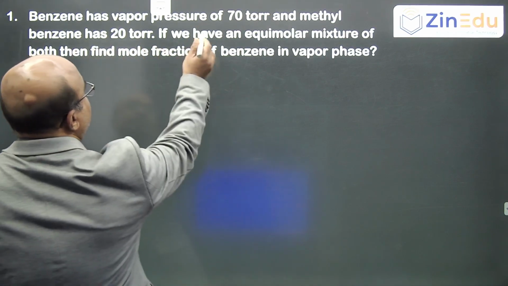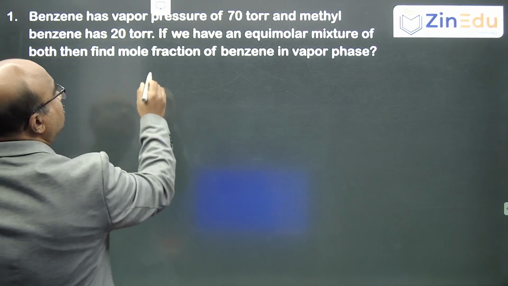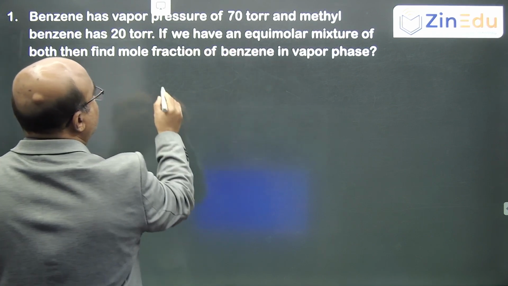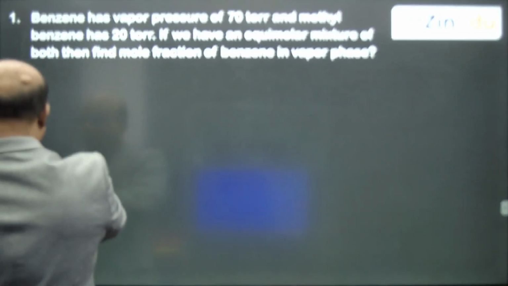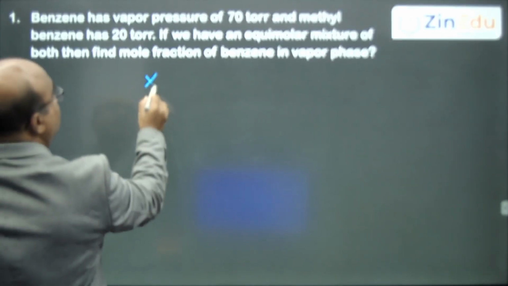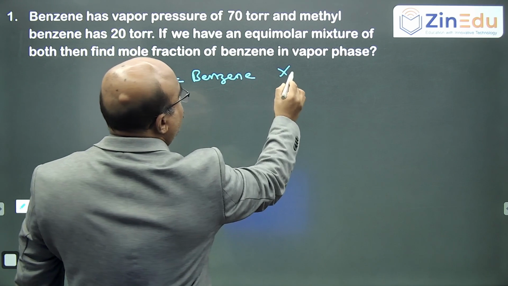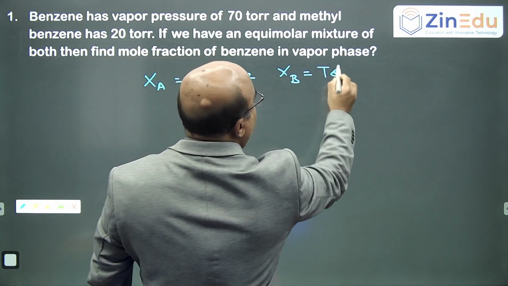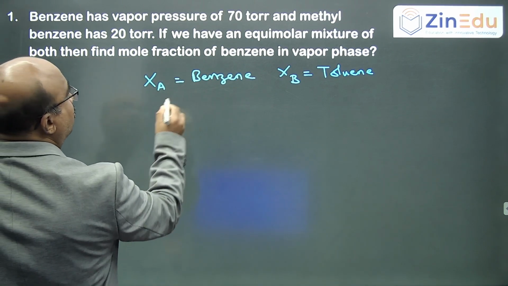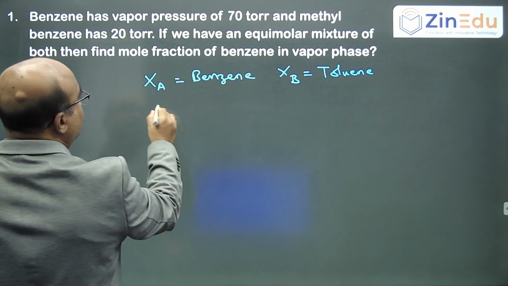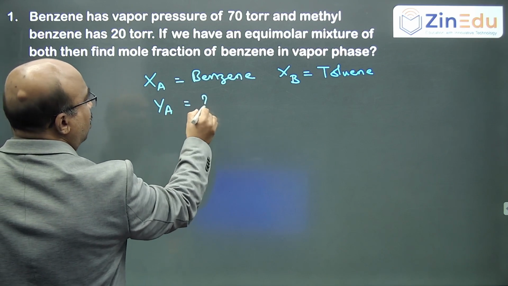Mostly all are memory based, otherwise direct formula based. So we say benzene and toluene will form an ideal solution. In an equimolar mixture, assume the mole fraction of benzene as XA, and XB is of toluene, that is methyl benzene. Now we want to calculate the mole fraction of benzene in the vapor phase, that is YA, where we have a simple formula.